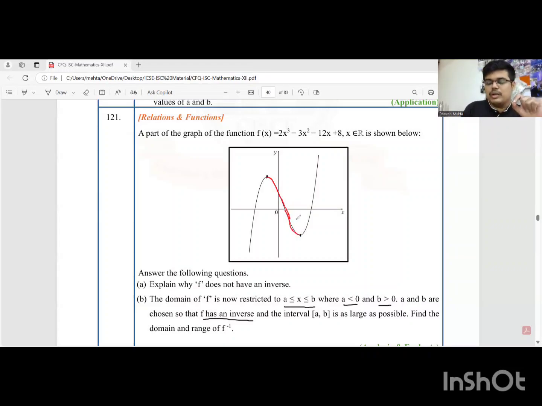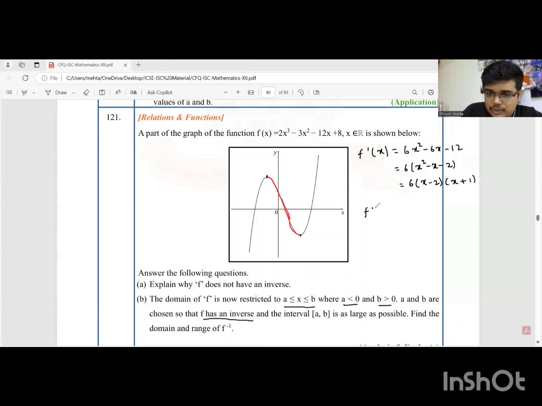So here, students, to figure out a and b, we have to actually use the maxima minima concept. It is a combination of relations functions and application of derivatives. So I expect people to know how to go about with maxima minima. I'll quickly run through it. You have to first take the derivative. Derivative is 6x square minus 6x minus 12. You take 6 common, you'll get x square minus x minus 2. You do splitting the middle term, you will get x minus 2 and x plus 1.